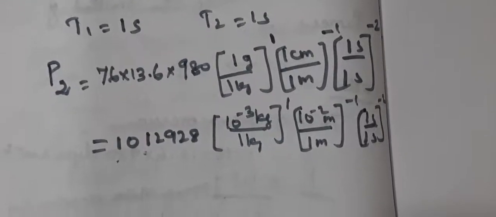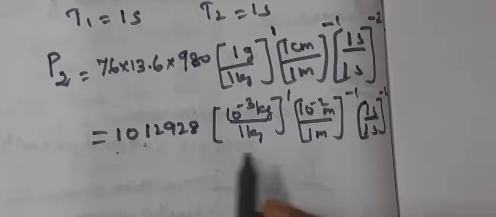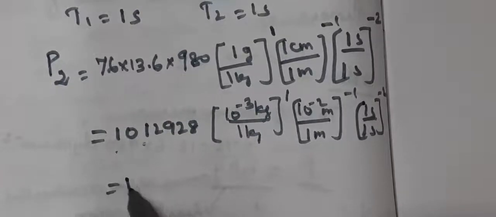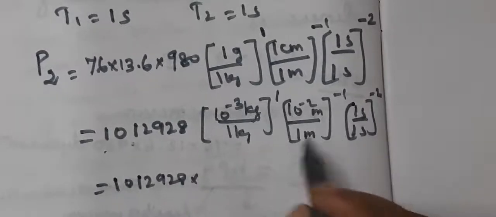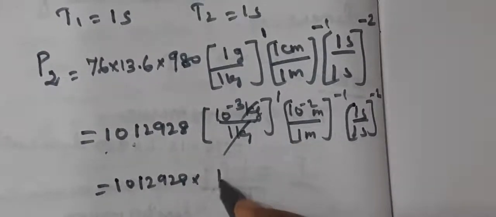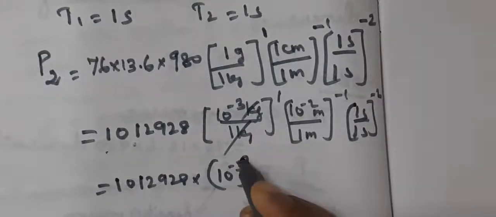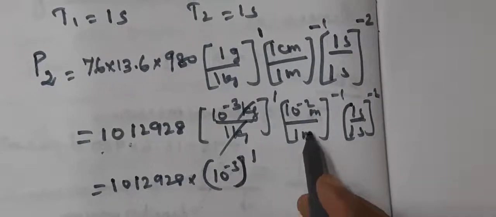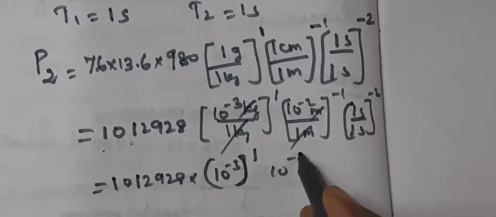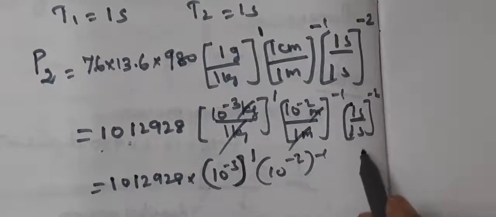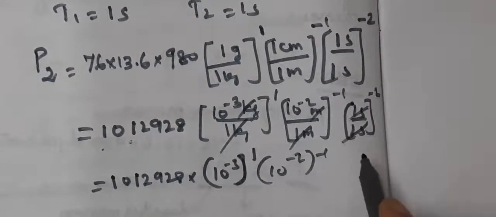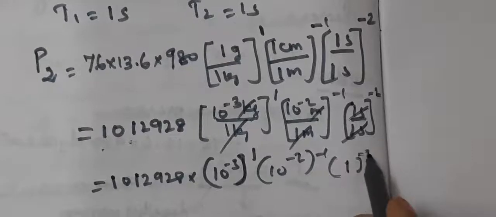Clear? So now we can write 1012928 into kilogram, so 10 power minus 3, the whole power 1. Meter, so 10 power minus 2, the whole power minus 1. Now here 1, so 1 power minus 2.